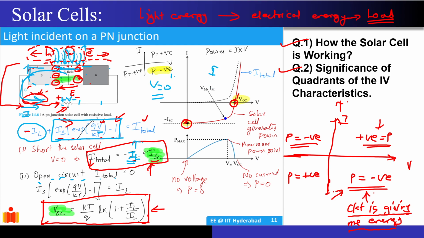this is the first quadrant, this is the second quadrant, this is the third quadrant, and this is the fourth quadrant. So the graph of the solar cell is actually in the fourth quadrant over here. Correct? It is coming in the fourth quadrant. So the significance: if you look at the product of V into I in this quadrant, it will come out to be negative. This power is not positive, the power is actually negative. That means it is actually generating the power, it is not consuming the power by itself. Correct? It is converting the energy from the light into electrical energy.